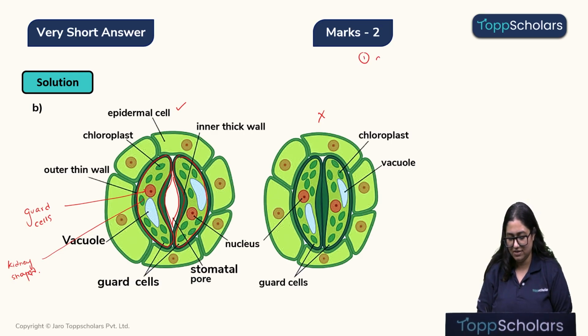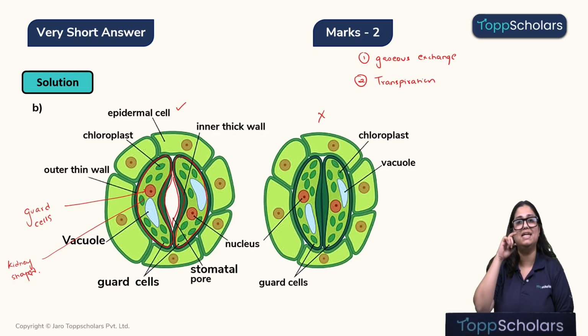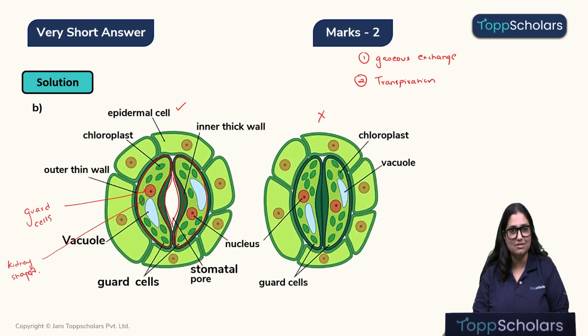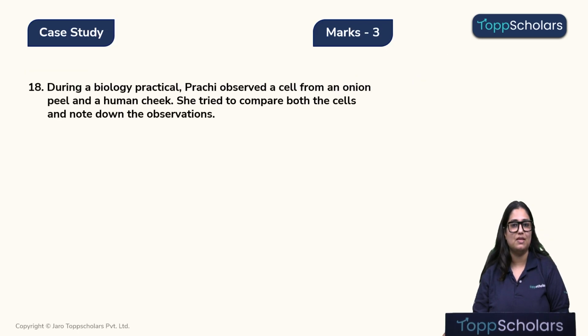The first function, as we discussed, is the gaseous exchange, and the second function, children, is it helps in the transpiration pull. That is a movement of water from the root towards the stem and leaves due to constant loss of water from the stomata. Alright, children, I hope this was clear. Now, let's look at the next question.